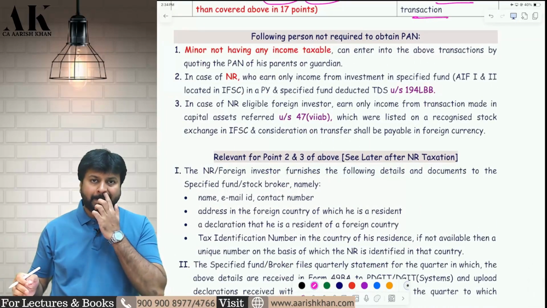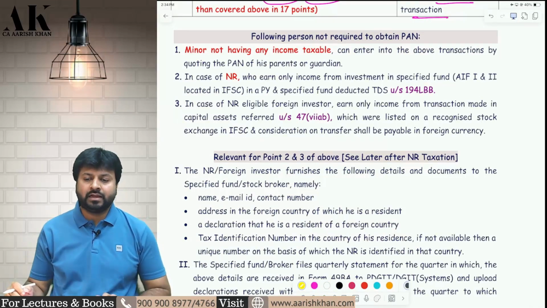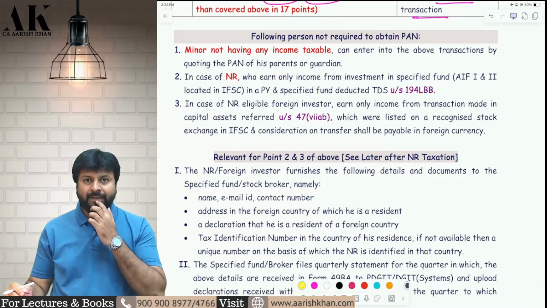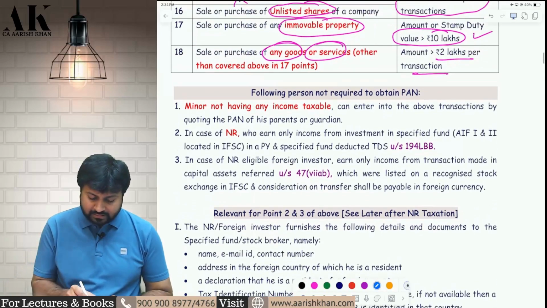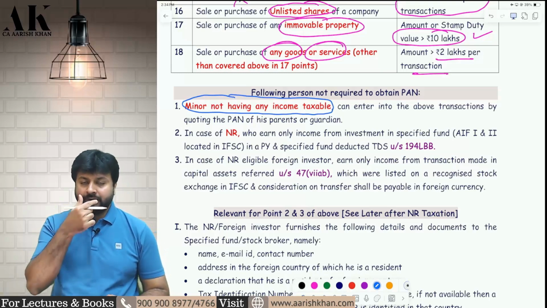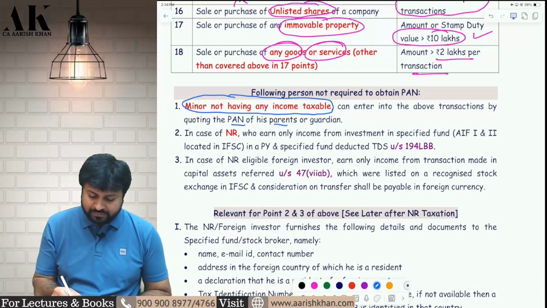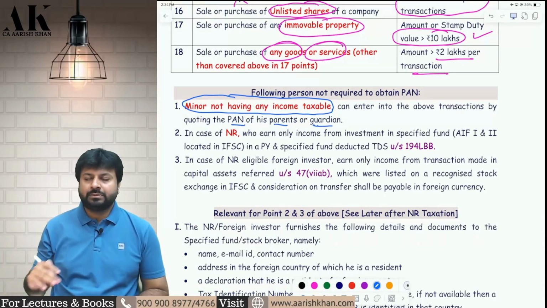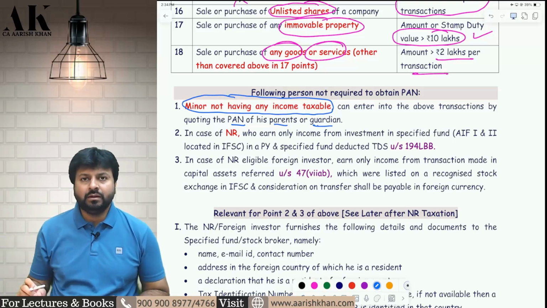Okay. Now there are few people who are not obligated to obtain PAN. They are relaxed from obtaining PAN. It is not necessary for them to make an application for a PAN number. Who are those fortunate people? Suppose a minor does not have any taxable income, he can enter into the above transactions by quoting the PAN of his parents or guardian. Okay. Suppose my daughter does not have any taxable income, I can open a fixed deposit in her name, using my PAN.